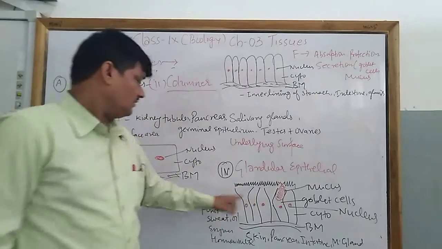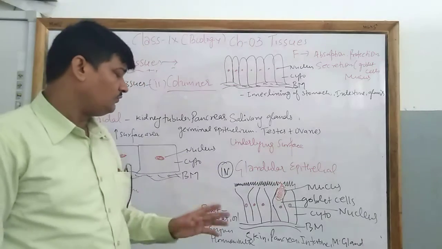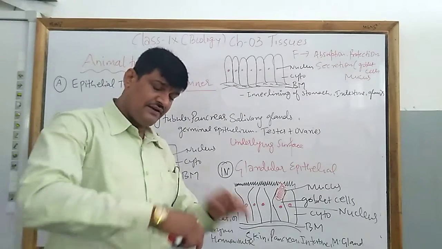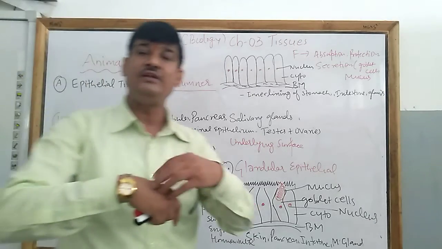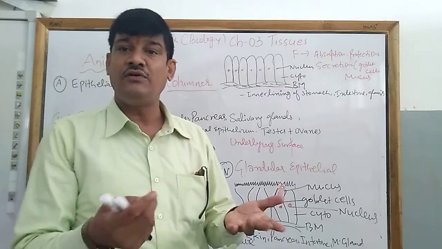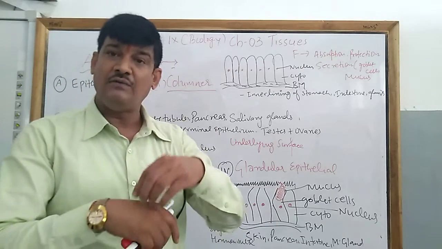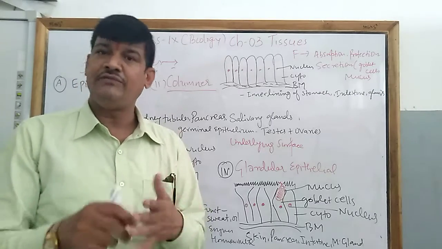So this is about the glandular epithelial tissue. Now where is it present? It is present in our skin. You have seen that your skin is sometimes very moist, but in the winter season it is very dry. The reason is that in winter our sebaceous gland, the oil gland, is blocked, therefore the skin is dry.